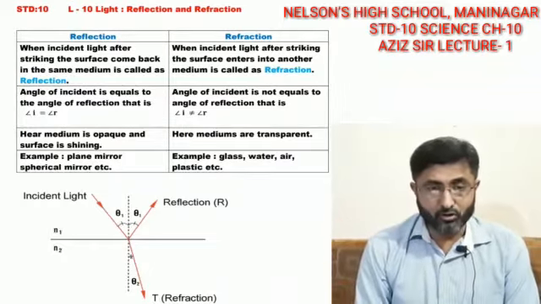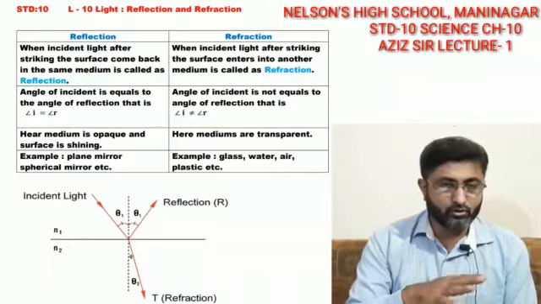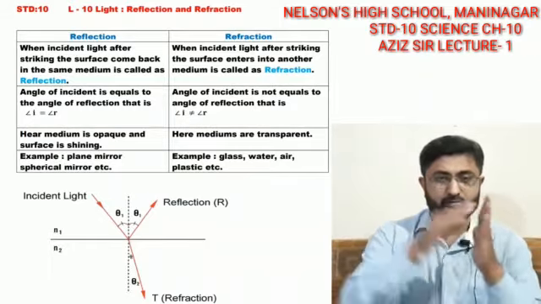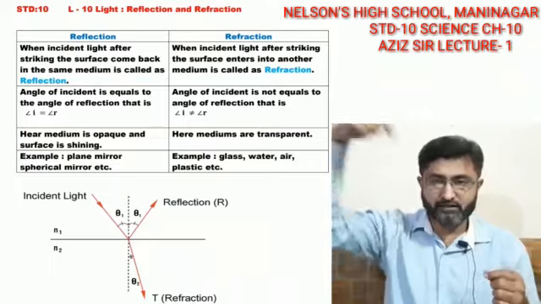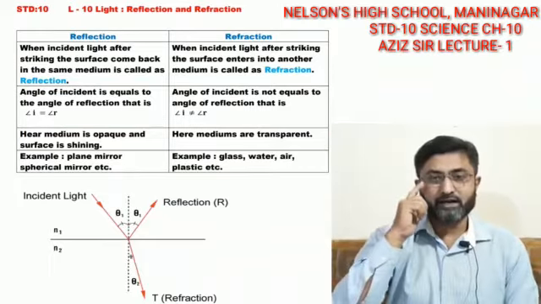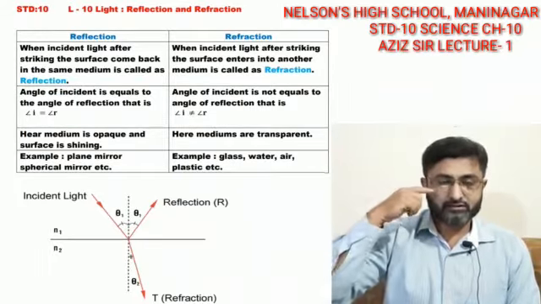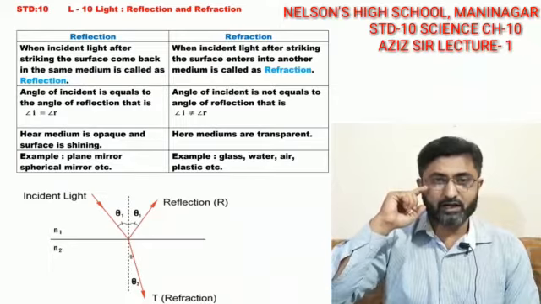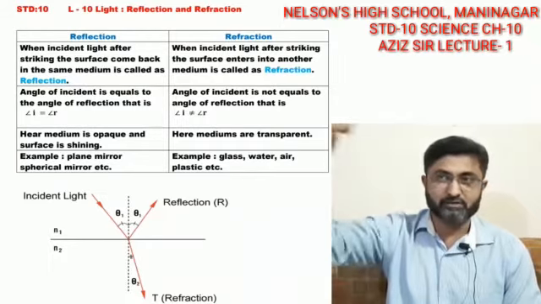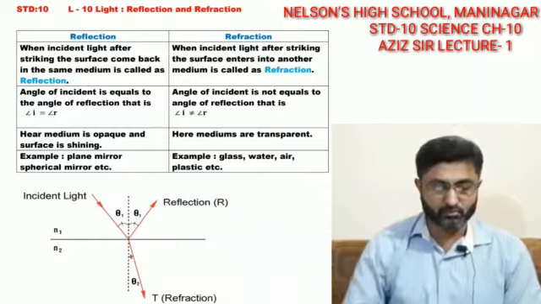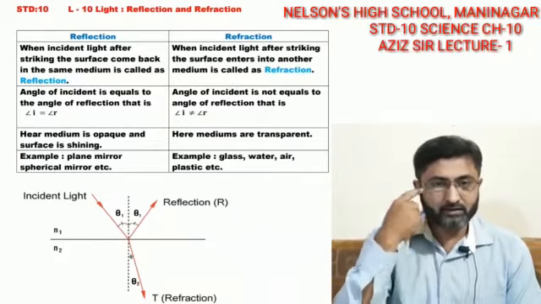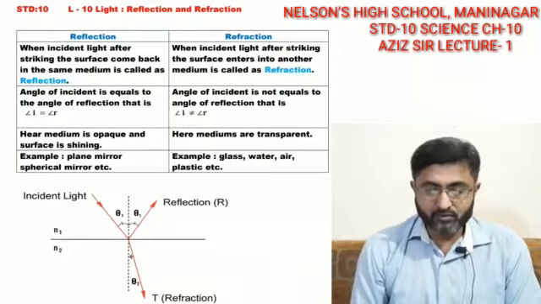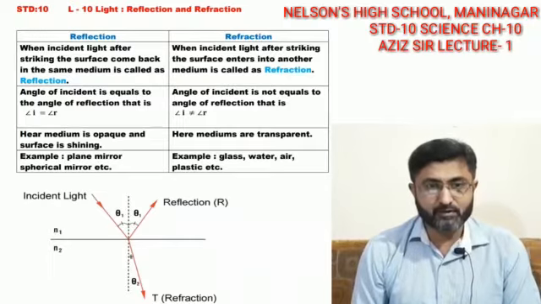Here, in case of reflection, the medium is opaque and obviously does not allow the light to pass. But in the case where light enters, like the glass I am wearing, the spectacles are made of glass or fibers, and they are a transparent medium. The light is coming and passing through my glass and coming to my eyes. So these mediums are basically transparent by nature.